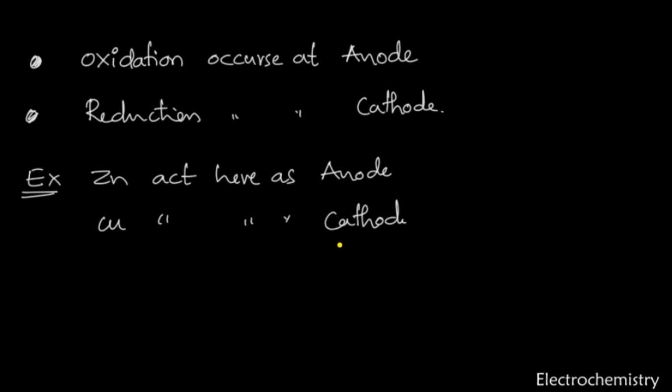Now in the galvanic cell, the anode, where the oxidation process is taking place, we always treat as negative. We take the terminology as negative. The other one is called positive. The negative electrode and positive electrode. So this is the term we have to remember here.